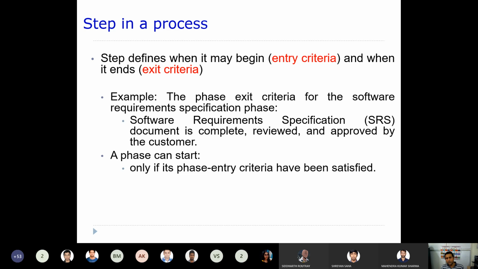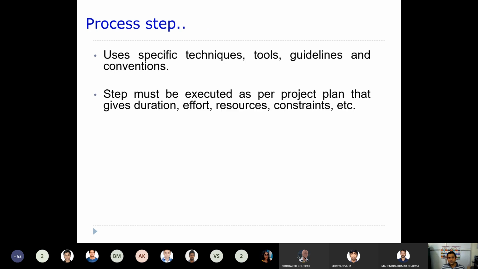In a later part, we'll talk about SRS in detail. Okay, as of now you can understand that. And what would be an entry criteria? Entry criteria may be like this: unless or until the output coming from its previous step is complete, or unless it has an output from its previous step, it cannot start this particular phase. So this way you can define the entry criteria and exit criteria.